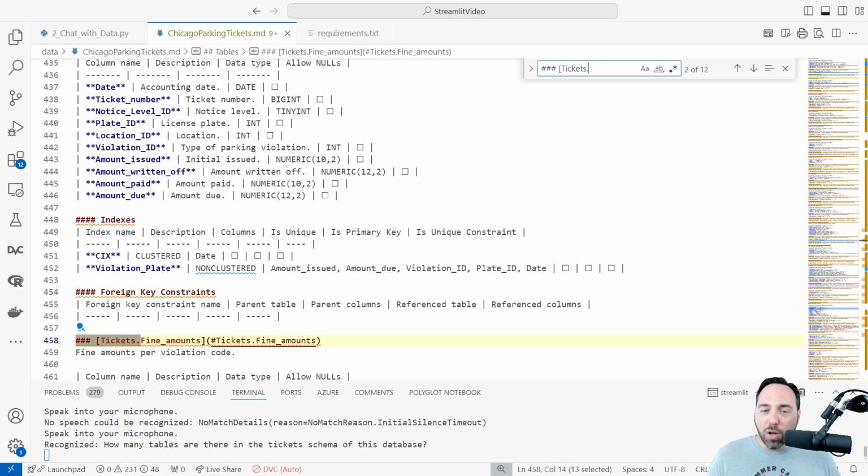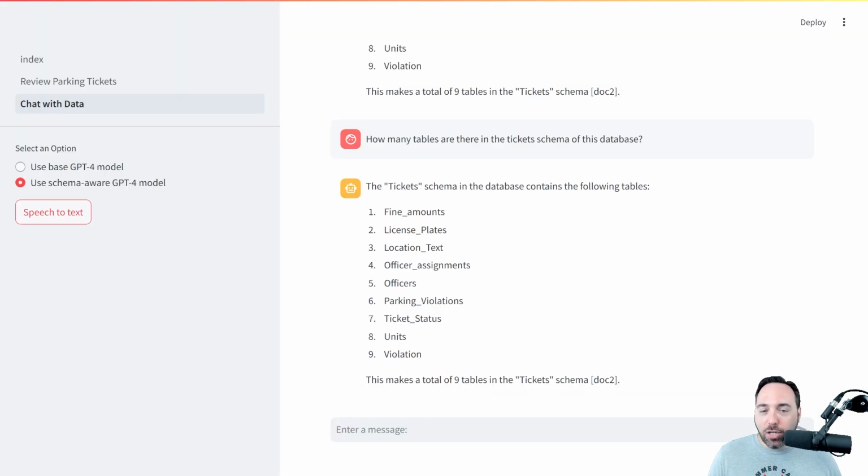This leads me to one of my taglines about large language models. These things are language models, not knowledge models or truth models. At best, you can treat a large language model like a drunken intern. Sure, it's creative, but you'd better double check all of its statements of fact. Nonetheless, it is still pretty neat that we were able to ask a question using the microphone in Streamlit and have Azure AI Services translate that speech to text so that we could submit it to Azure OpenAI.